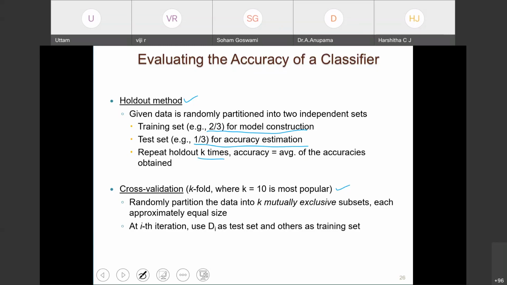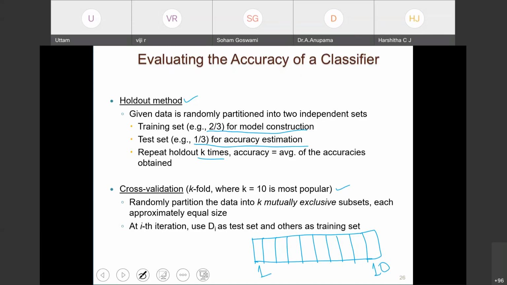In cross validation, we divide the data into k parts. For example, 1, 2, 3, 4, 5, 6, 7, 8, 9, and 10. Ten is generally widely accepted. So here we divide the data into k mutually exclusive subsets, as shown here, 1 to 10, of approximately equal size.